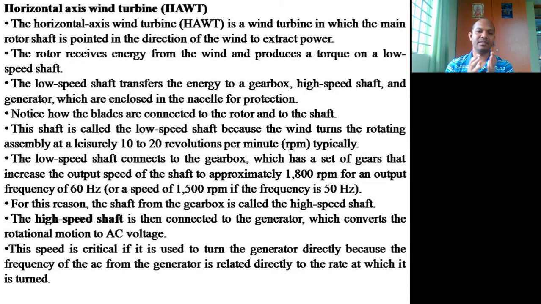Basically, drag-based turbines are also called Savonius turbines, whereas lift-based turbines are also called Darrieus turbines. Now if you come to this picture of the horizontal turbine, the HAWT, that is the horizontal axis wind turbine, its main rotor shaft is pointed in the direction of the wind.